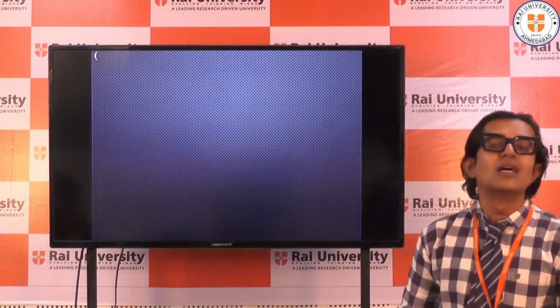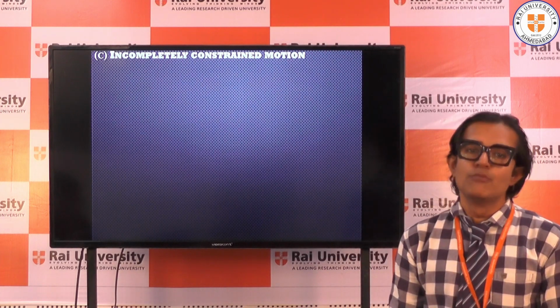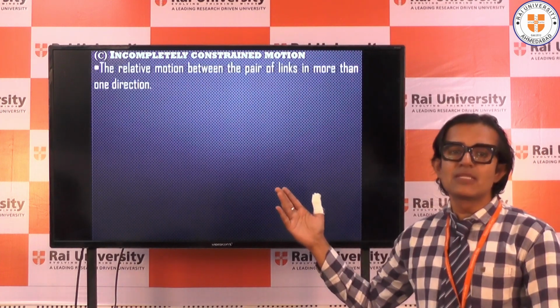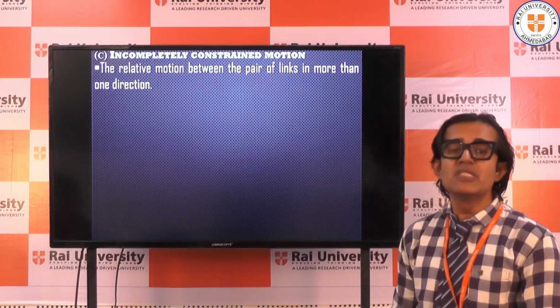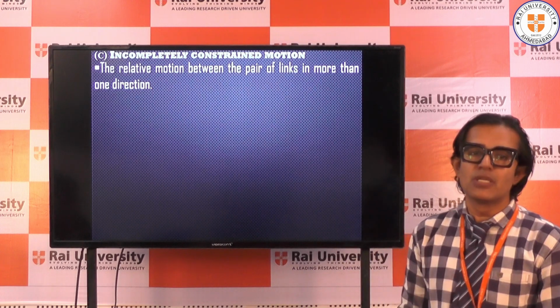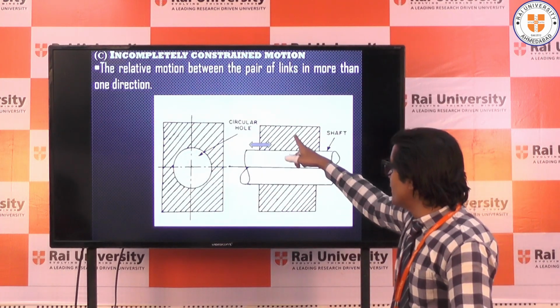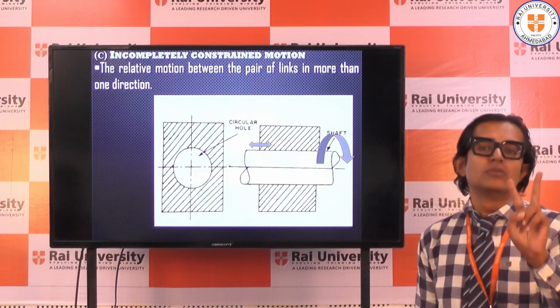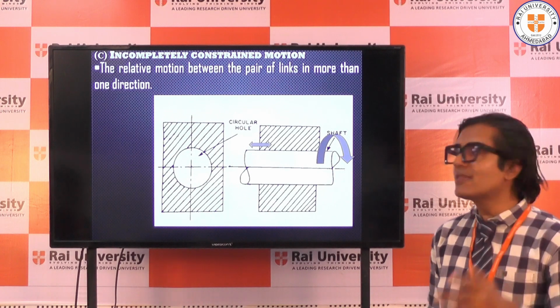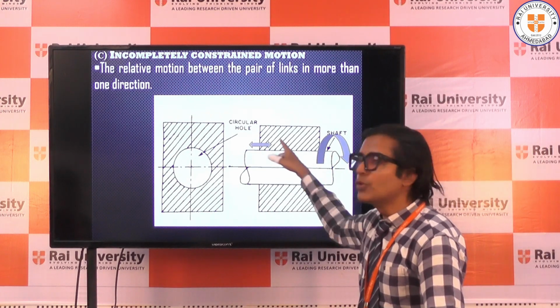Moving further, the third type of motion is incompletely constrained motion. When two links are connected in such a way that the relative motion between them is in more than one direction, right? Let us see an example. You can see the shaft inside the bearing. Now it has two directions of motion. Which are they? It has a circular motion as well as it can slide.